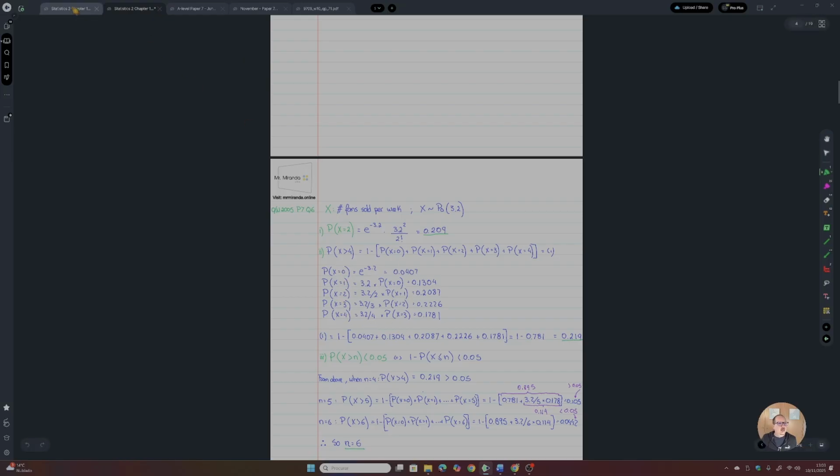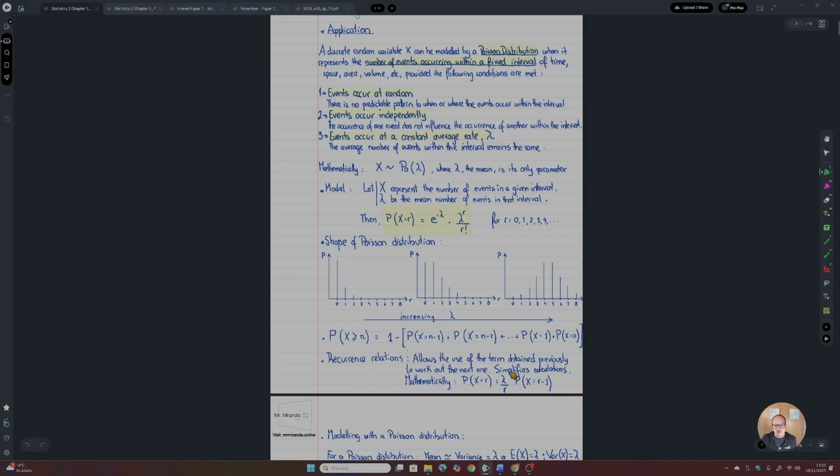And what is this? I just applied here this method that simplifies the calculations every time you have recurrence relations. This allows the use of the term obtained previously to work out the next one. So imagine that you're calculating the probability that X equals 3. If you already know the probability that X equals 2, all you have to do is put here the parameter, the mean, divided by 3 times the probability that X equals 3 minus 1, which is 2, that you already have. So basically that's what I did over here.